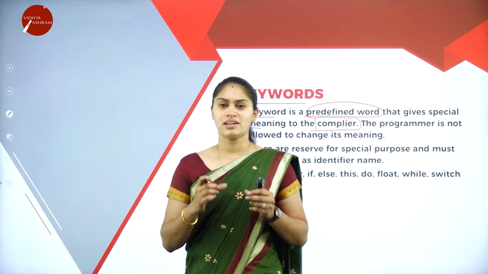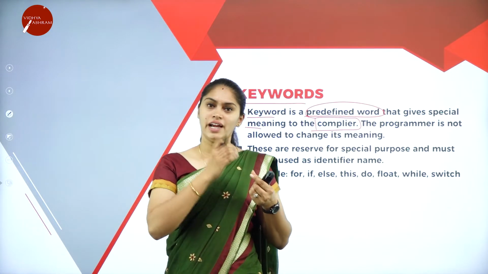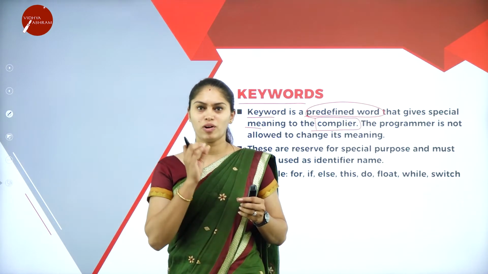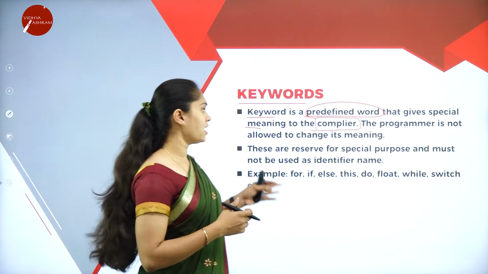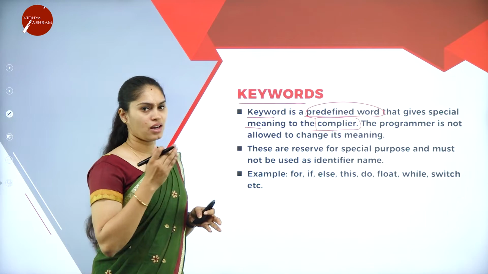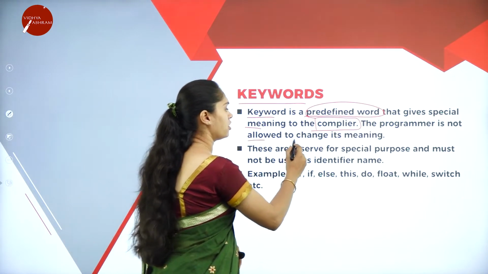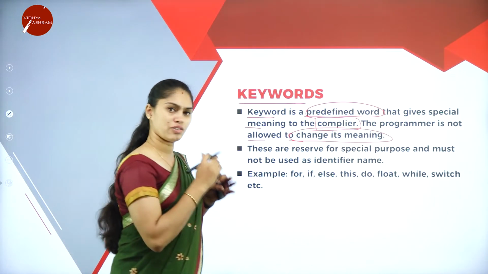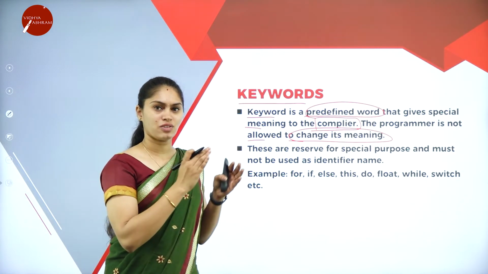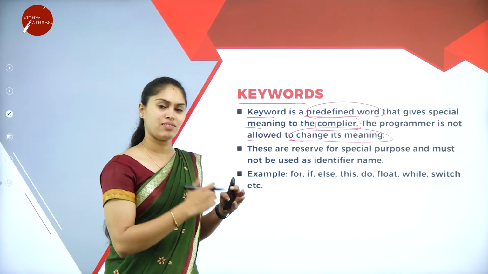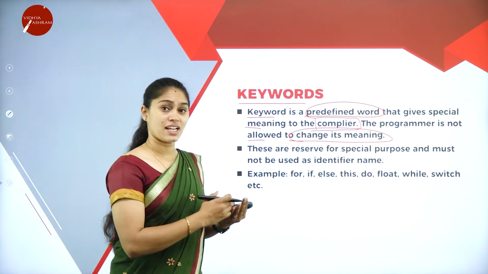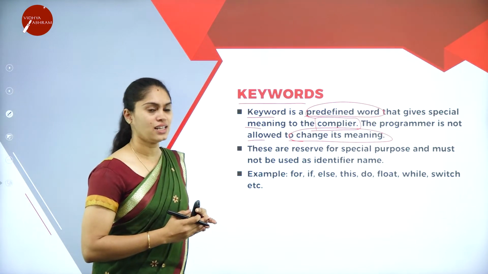If the keyword is if, then it always remains if itself, and it will perform its own operation. The programmer is not allowed to change its meaning. So we have to use the keyword as it is. These are the standard, and based on the requirement, we have to choose. There should not be any change in the meaning of the keywords.